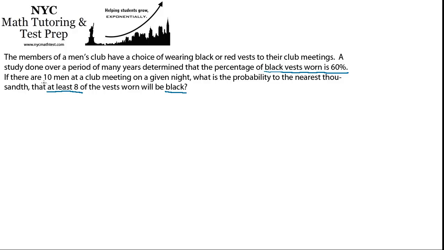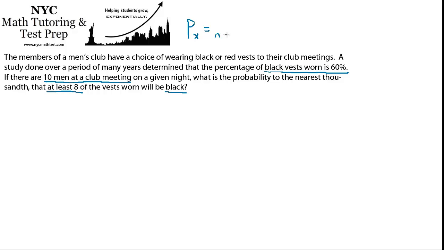They also tell us that there are 10 men at each meeting, so that's something we're going to need as well. So we've extracted the given information here. How do we actually go about calculating the exact probability that there'll be a particular number of members wearing a black vest on a given night? Well, for this problem we're going to use the binomial equation. The binomial equation allows us to calculate the probability of exactly x successes. x is the number of successes, and we'll define that in a minute. And this formula tells us what that is.